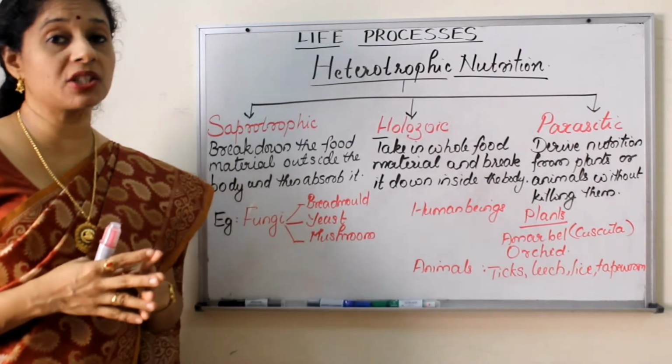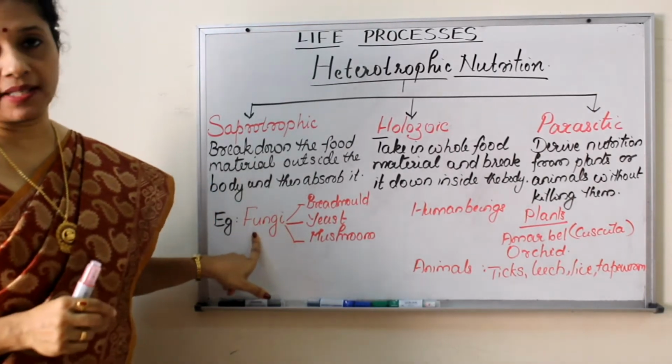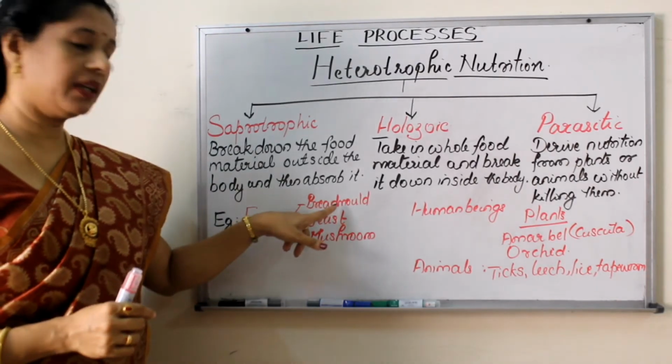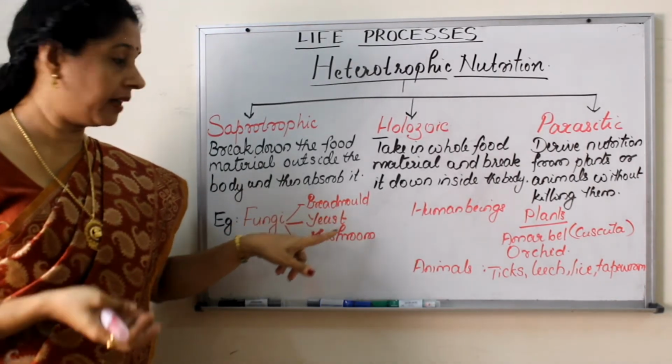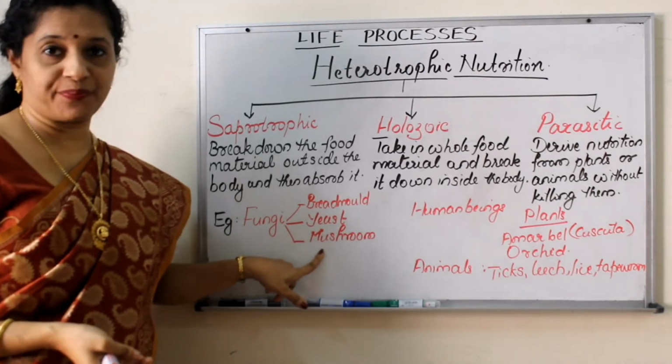So which are the examples of saprophytic organisms? Mainly fungi are the saprophytes. Fungi include bread mold or rhizopus which grow on the bread, then yeast that we use for baking, and mushroom.